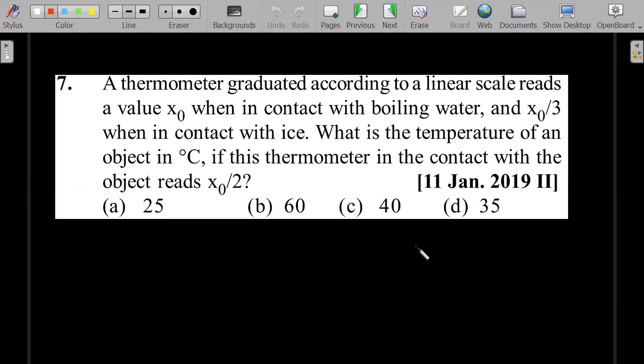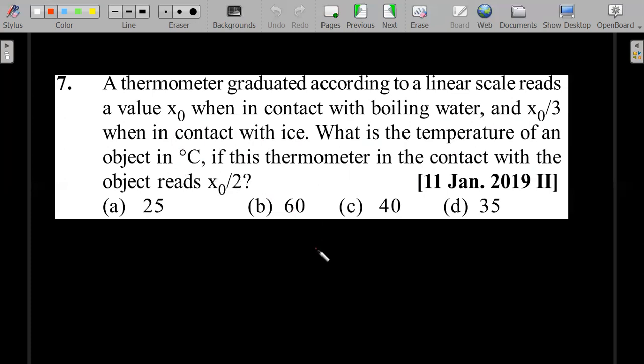Now we are entering a topic of thermometry, where things about thermometers should be clearly known. It falls under the category of thermal expansion, but a more practical approach is required. A thermometer graduated according to a linear scale reads a value of x naught when in contact with boiling water, and x naught by 3 when in contact with ice. What is the temperature of an object in degrees centigrade if this thermometer in contact with the object reads x naught by 2? A lot of different readings are given, and it is asking for the reading in degrees centigrade.